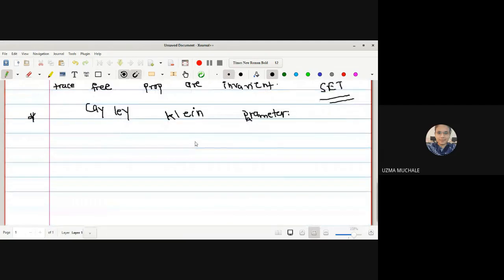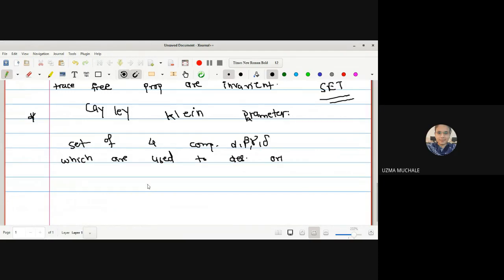A set of four complex numbers, alpha, beta, gamma, and delta, which are used to describe the orientation of a rigid body in space, is called a Cayley-Klein parameter.